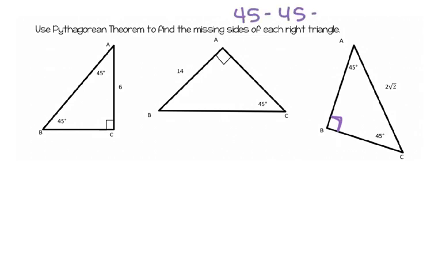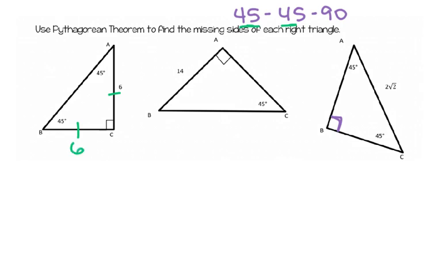Now because they're 45, 45, 90 triangles, we already know something that we didn't know with the 30, 60, 90. Because 2 of our angles are the same, what do I know about the sides? This is an isosceles triangle, so what I know is that if these are my 45-degree angles, these 2 legs are the same. They're congruent. This is an isosceles triangle, so that already gives me a little bit of a head start. So in this first triangle, I would know that this one is 6.